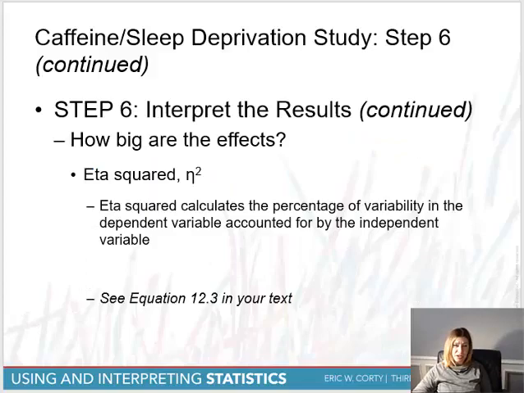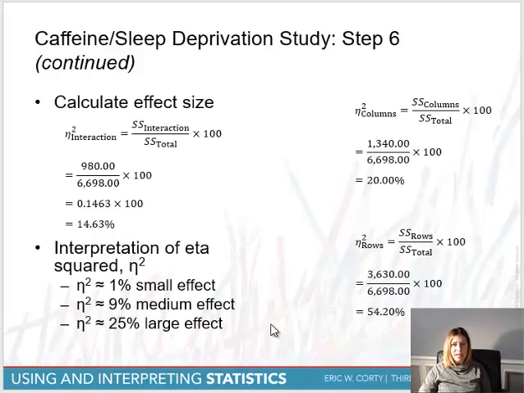And we've been using eta squared for ANOVA. So to find that, we're doing that for all of the statistically significant effects. You go to your ANOVA table and you find your sums of square for interaction, column, and row, and divide that by your sums of square total, and then calculate that into a percentage.